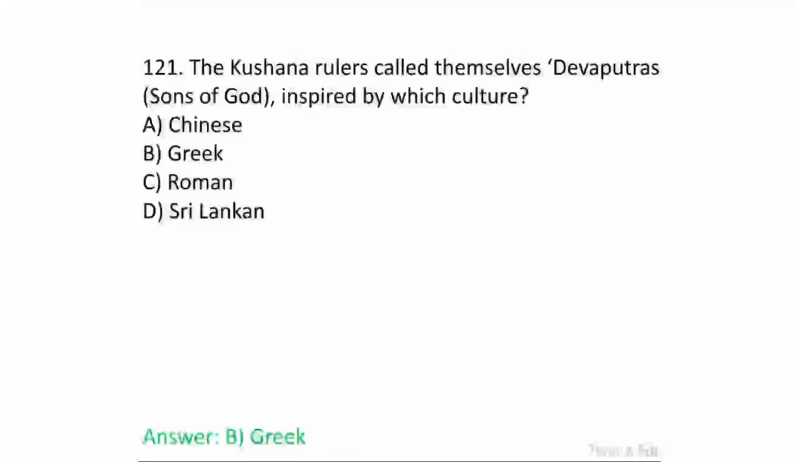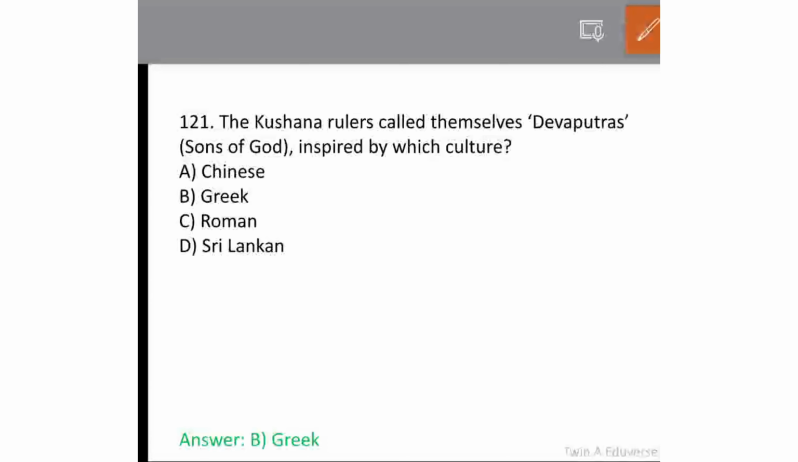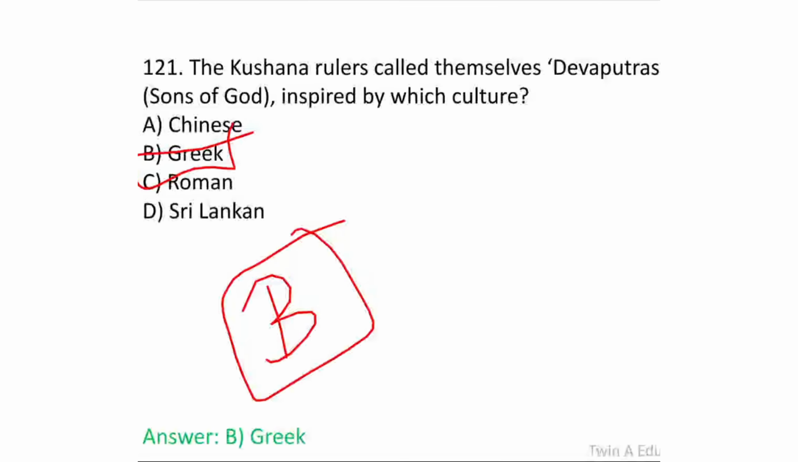The Kushana rulers called themselves Devaputras, sons of God, inspired by which culture? By Greek culture. Option B is the answer.